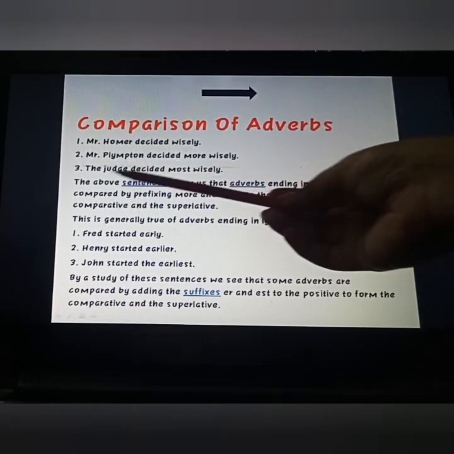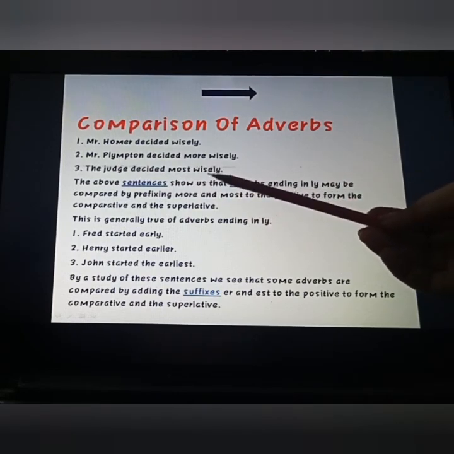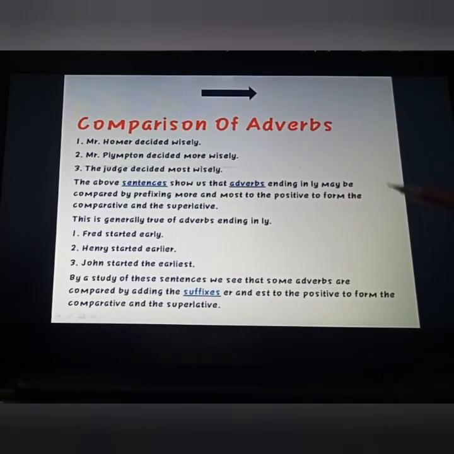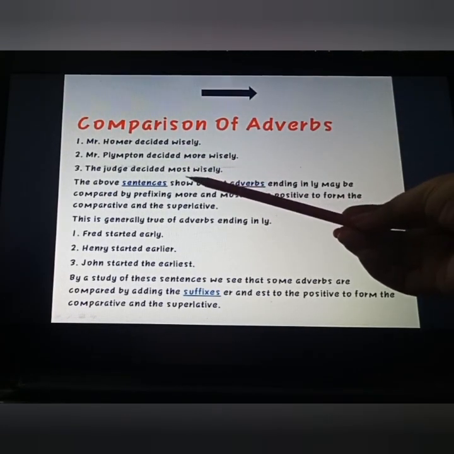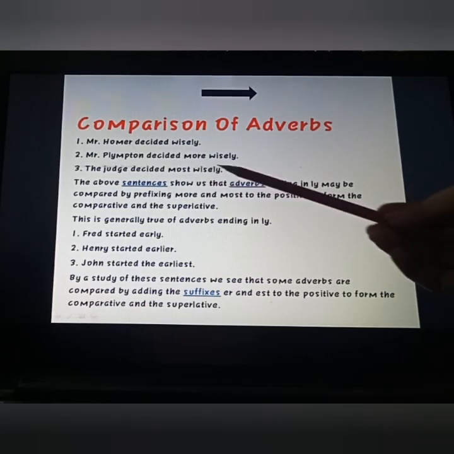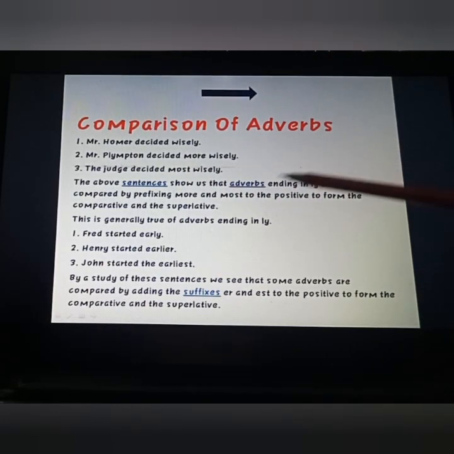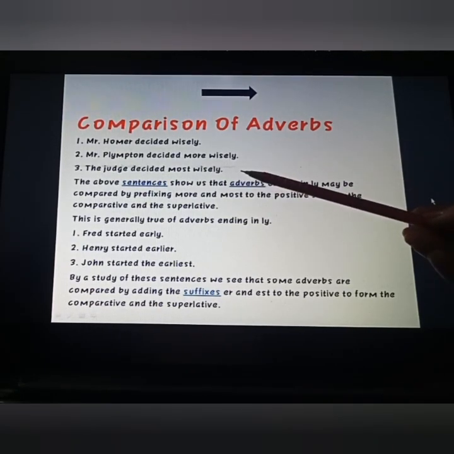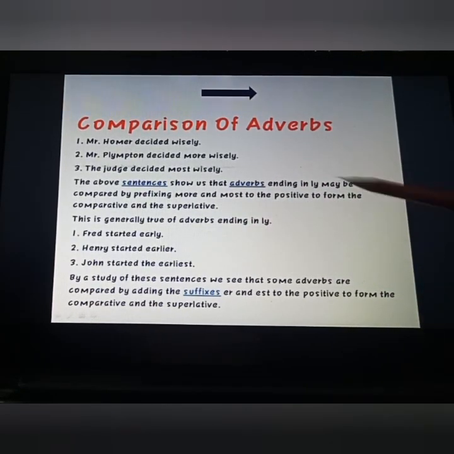Third one is the judge decided most wisely. Here we are doing comparison among all of us, so we have used the superlative degree, most wisely. The above sentences show us that adverbs ending in ly may be compared by prefixing more and most to the positive to form the comparative and the superlative degree.